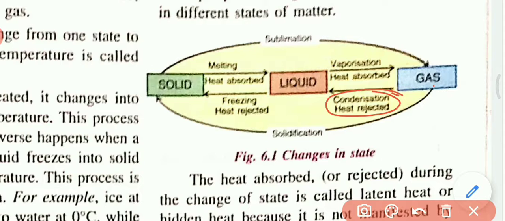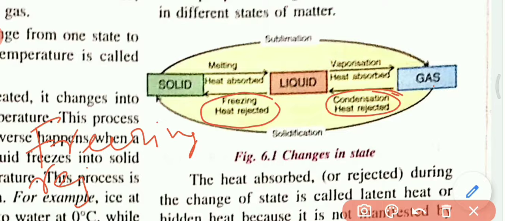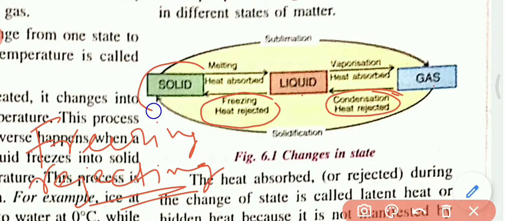And when the liquid converts into solid, that is called freezing. Freezing happens by rejecting heat. If we cool the liquid, that liquid is converted into solid. So the process by which a liquid converts into solid by rejecting heat is called freezing or solidification.